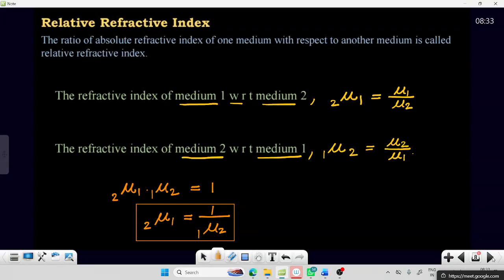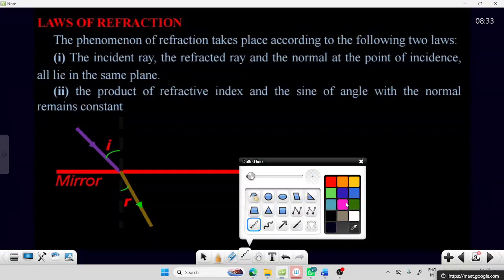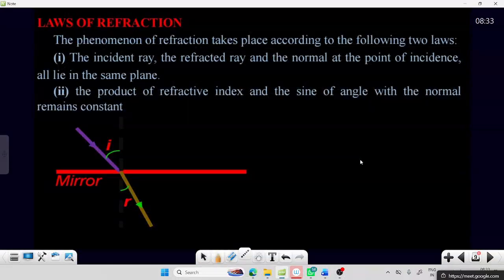Next one: laws of refraction. Previously we have seen the laws of reflection. What are the laws of reflection? The angle of incidence, the angle of reflection, and the normal lie on the same plane, and the angle of incidence equals the angle of reflection. So that is the laws of reflection.